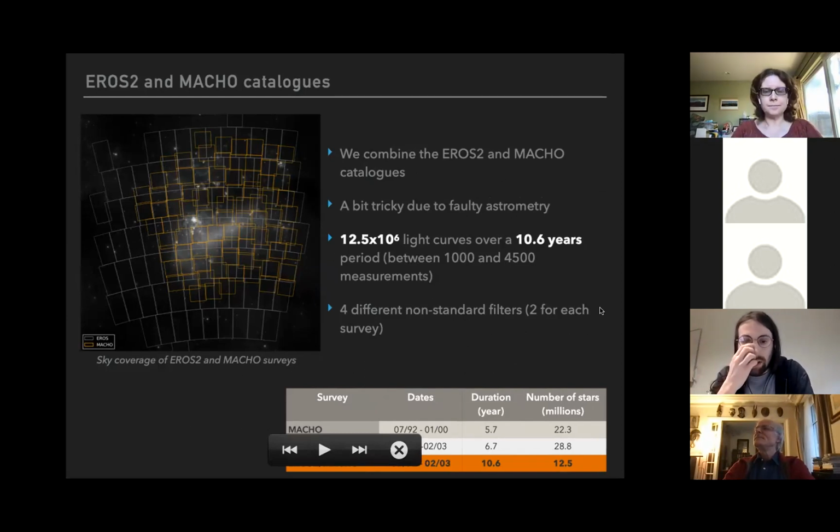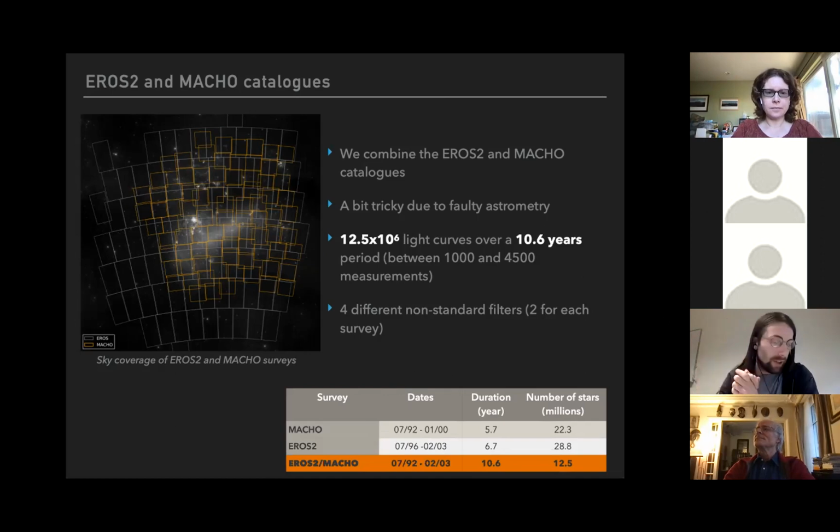I combined the catalogs and obtained 12.5 million light curves with a total duration of 10.6 years, with a bit of overlap between EROS and MACHO, which is always good to see if we have the same light curve modification in both surveys. They were observed with 4 different non-standard filters, 2 for each survey, and have between a few hundred and a few thousand total measurement points.